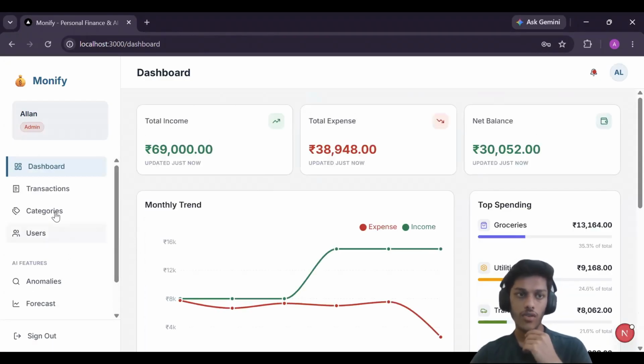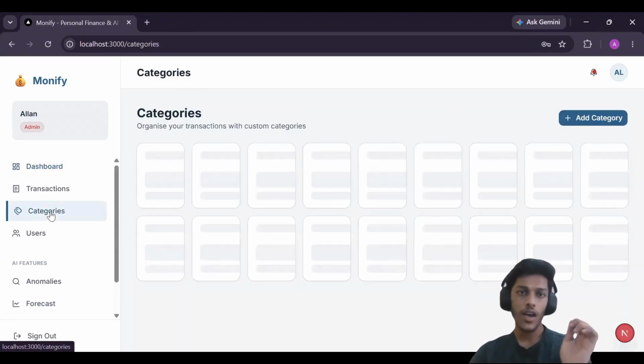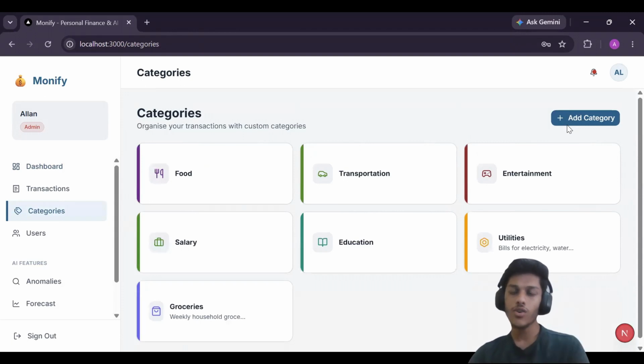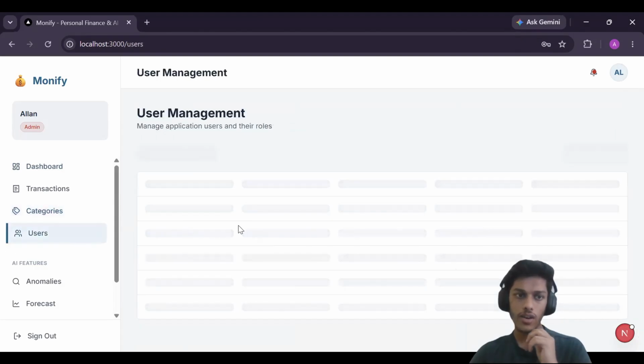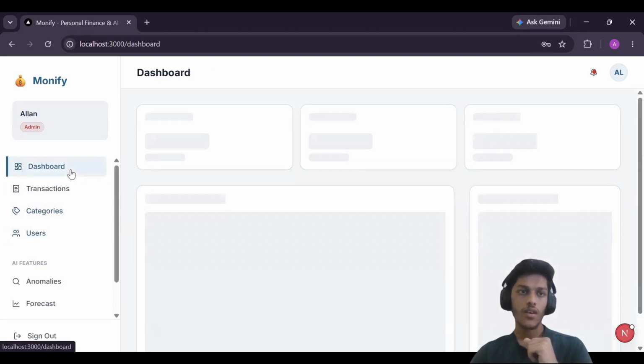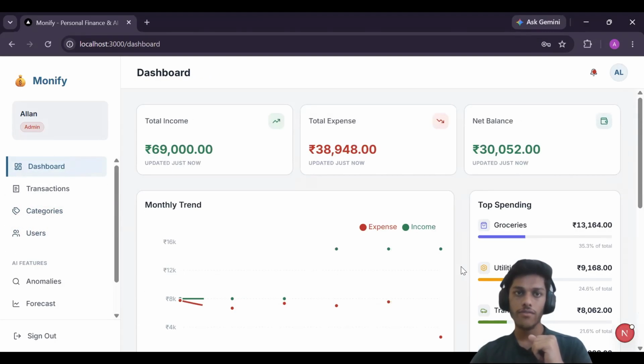This is the admin account. Basically, the difference between an admin and a normal user is only these things. Admin can add a category, but a normal user cannot add a category. He can definitely categorize his transactions based on these categories, but he cannot add. And also, admin can do user management. Apart from this, both have the same features.